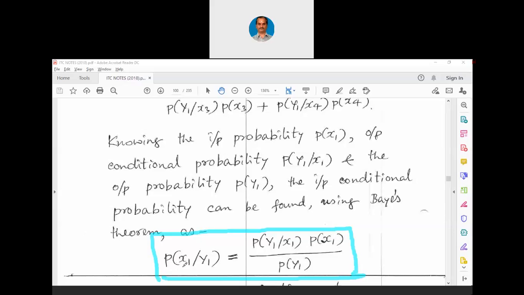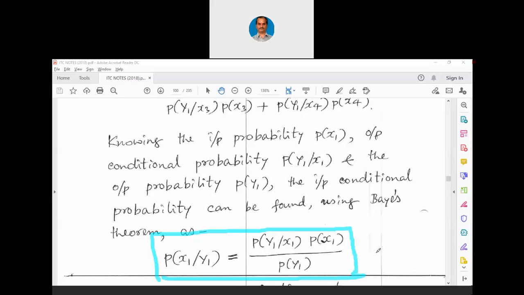Okay. Now, look at this. You may think this is strange, but I will explain. Probability of x1 in condition to y1 is obtained here. Now, you may think, how can input be in condition to output? y1 is the symbol that is received at the destination. x1 is the symbol that is transmitted at the source. How can the source be dependent on the destination that way? How can the source symbol be in condition to the destination symbol?